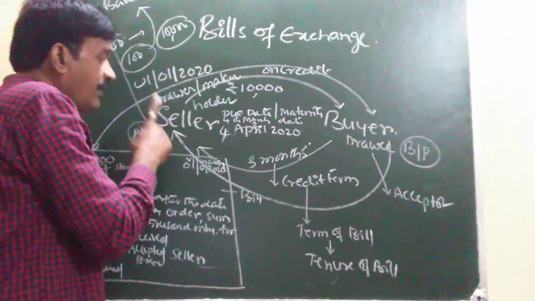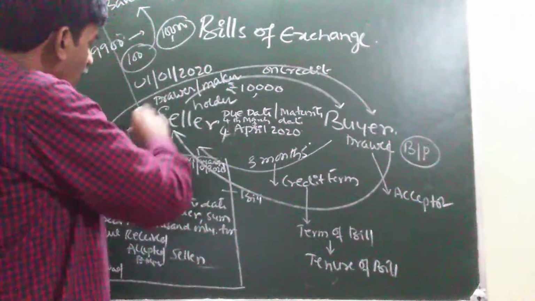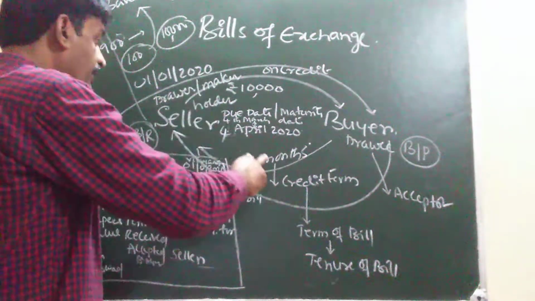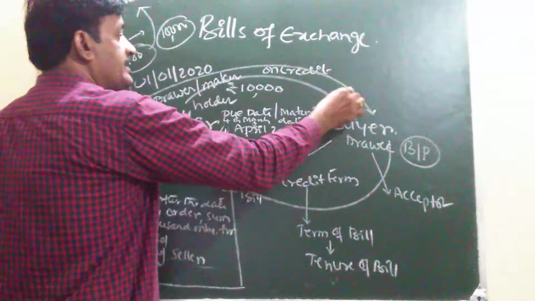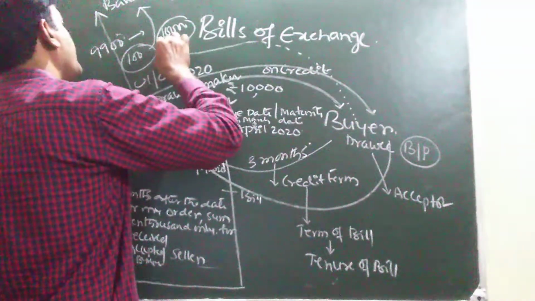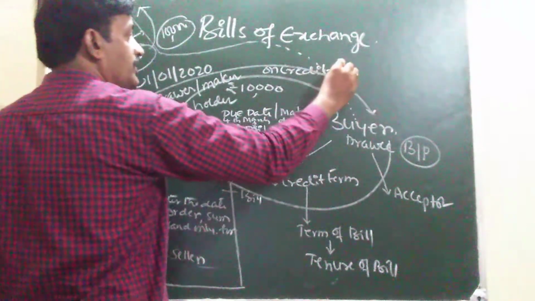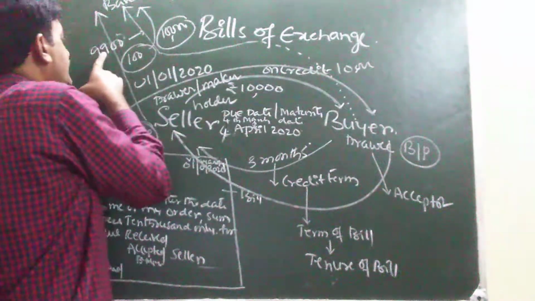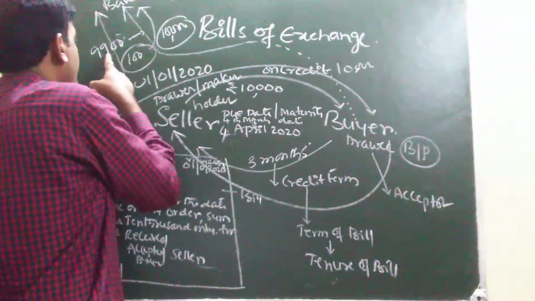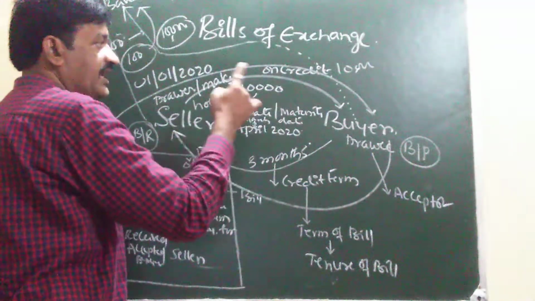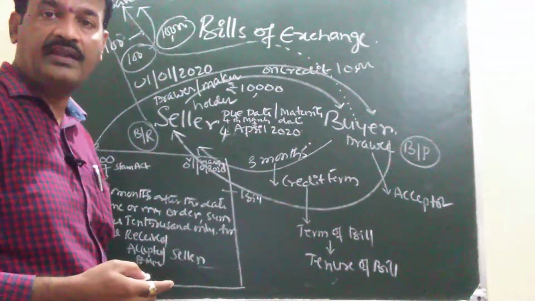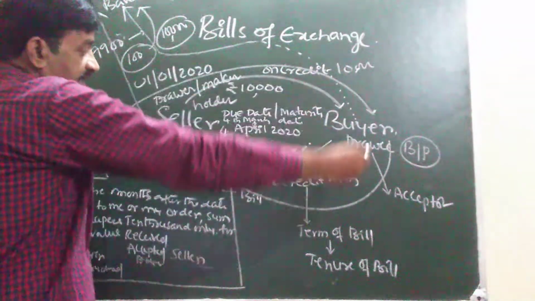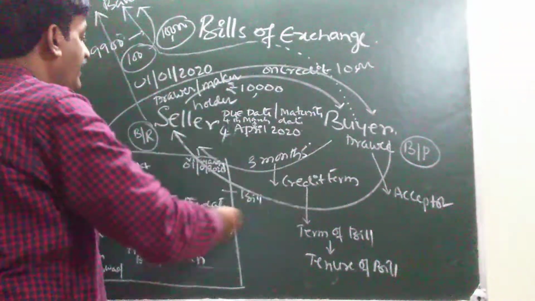To the seller. And on due date, who is the holder of the bill? The banker is the holder of the bill. Now on due date, the buyer is paying rupees how much? Total 10,000 to whom? To the banker. Of this 10,000, 9,900 was paid, so 10,000 minus 9,900, 100 rupees is income for whom? Income for the banker, that is in the form of discount.